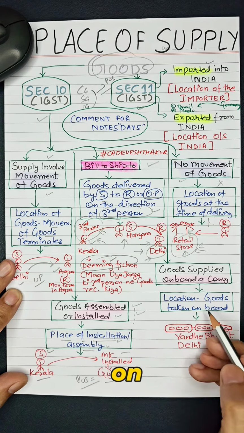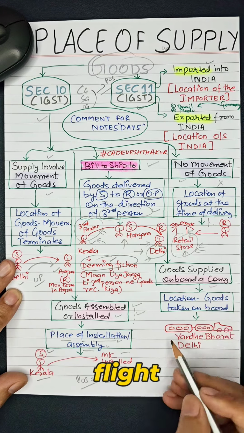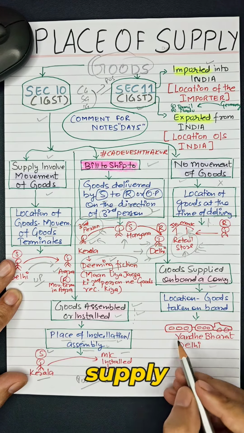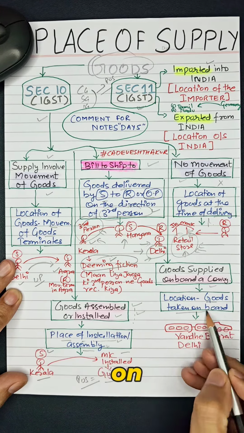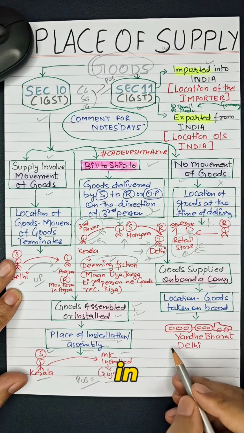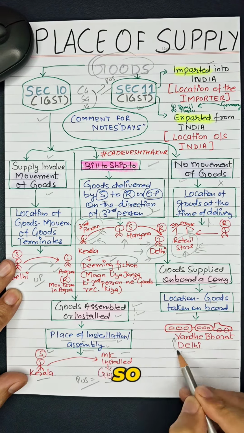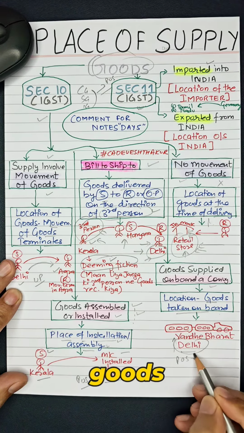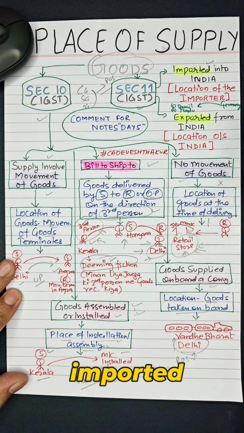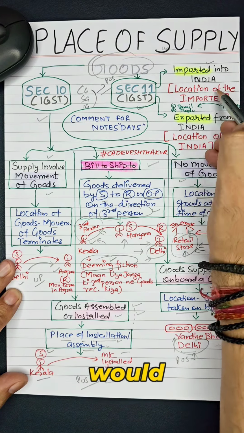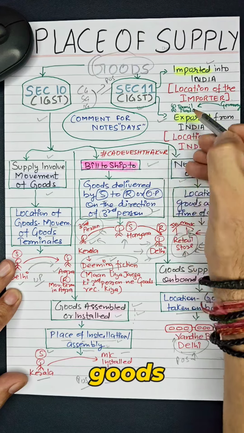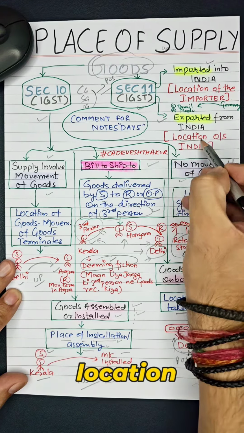When goods are supplied on board a conveyance, like a train, flight or bus, the place of supply is the location where the goods are taken on board. For example, snacks supplied in a Vande Bharat boarded in Delhi. So the place of supply would be Delhi, where the goods were loaded. In case goods are imported into India, the place of supply would be the location of the importer, and where goods are exported from India, it would be the location outside India.